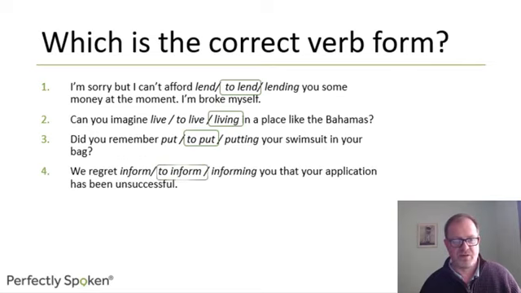Okay, next one. We regret to inform, or informing you that your application has been unsuccessful. You've applied for the job, you've received a letter from the company saying, we're sorry, we regret. And when you're giving bad news, regret is followed by an infinitive. We regret to inform you. Regret when you're talking about something you wish you hadn't done in the past is followed by a gerund.